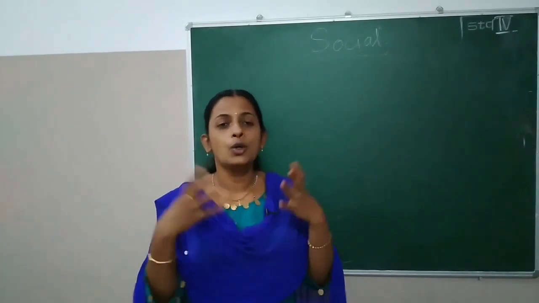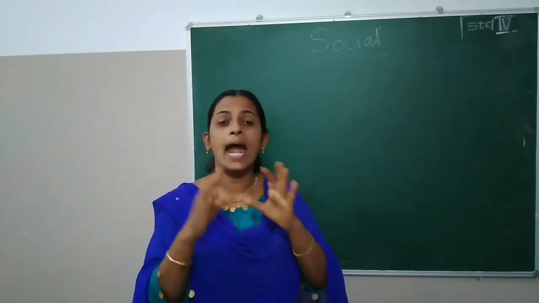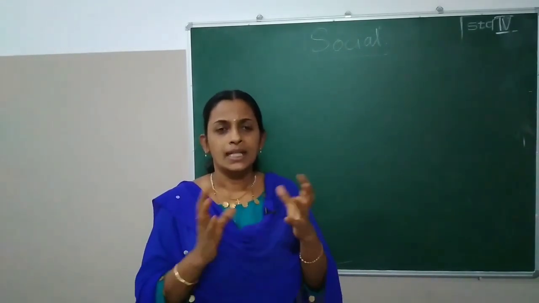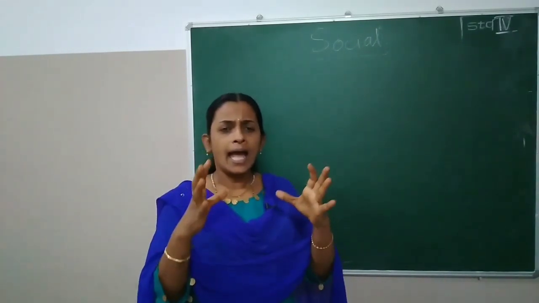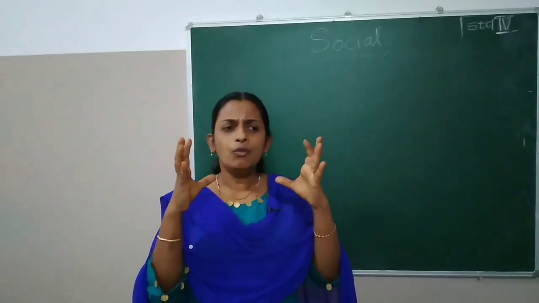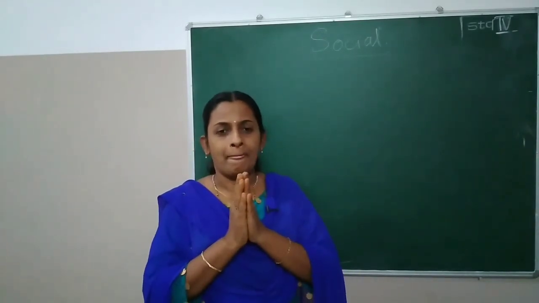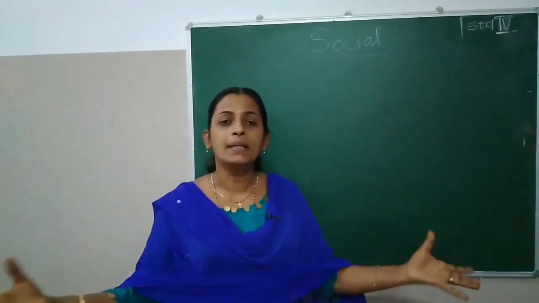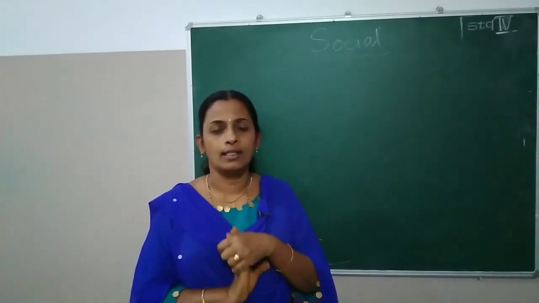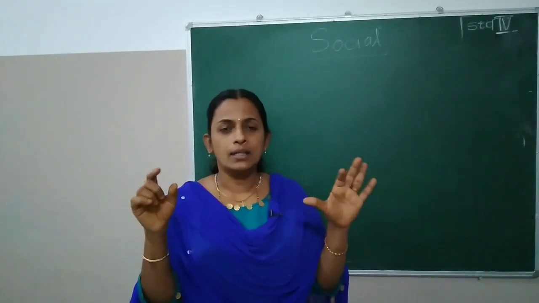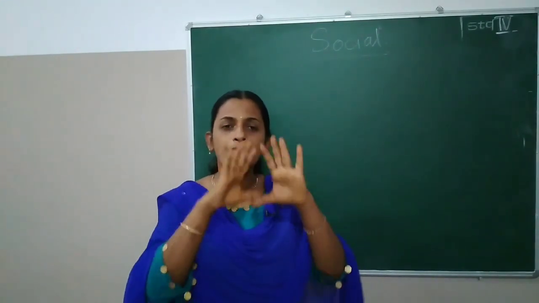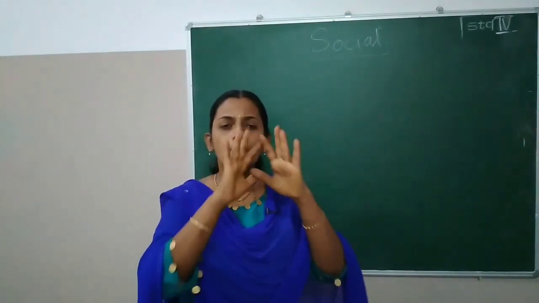And now we are going to discuss another term that is related to our map. Two maps are there. One map is bigger than your dining hall, and another map has the size of one A4 sheet or one chart paper.